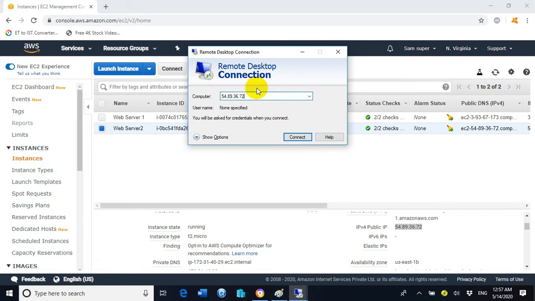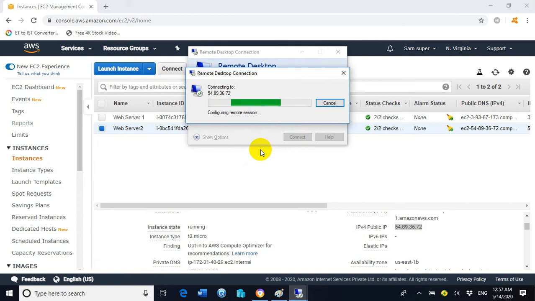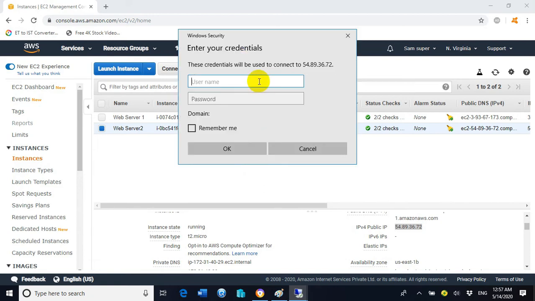Paste this public IP address, click on connect. Now it is asking to enter the username and password. We will enter the username as administrator, and the password we don't know.